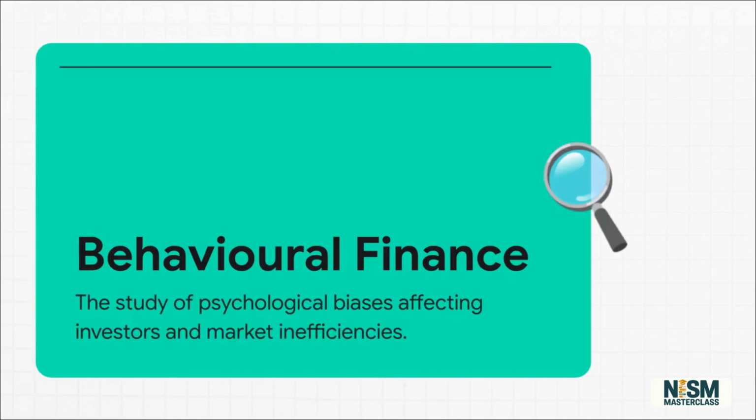Let's look at question 17. Behavioral finance primarily studies A. Bond duration, B. Psychological biases affecting investors, C. Government fiscal policy, or D. Commodity storage costs. Pause now if you need more time. The correct answer is option B.